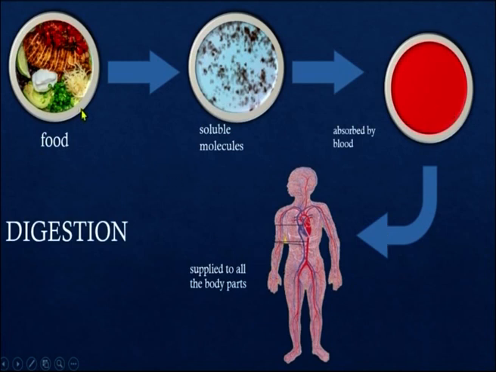Digestion is a complex process where large insoluble food particles are broken down into smaller water soluble molecules so that they can be absorbed by blood and supplied to different parts of our body to get energy. Children, let us see what are the various organs of the digestive system.